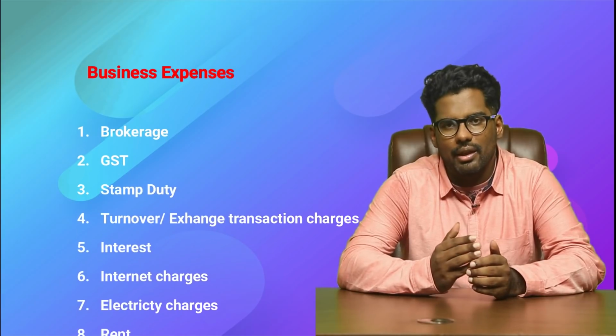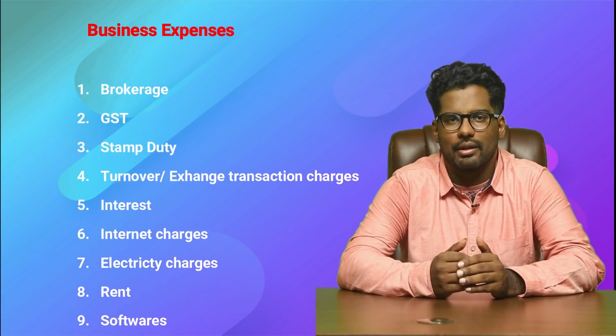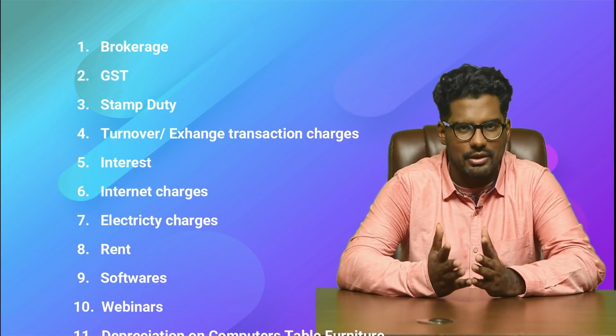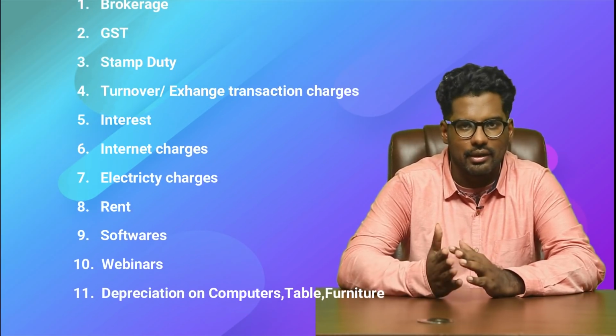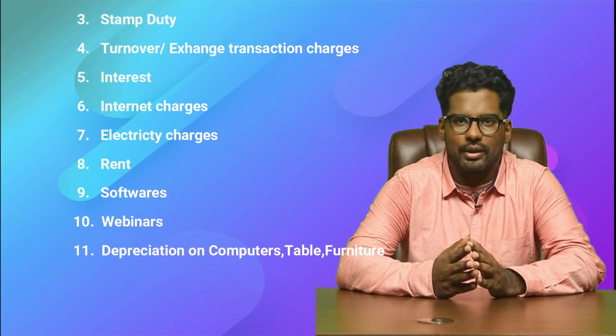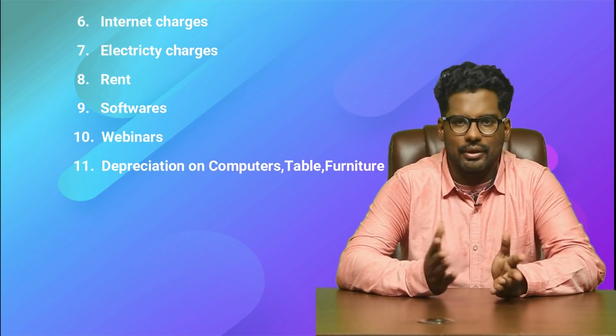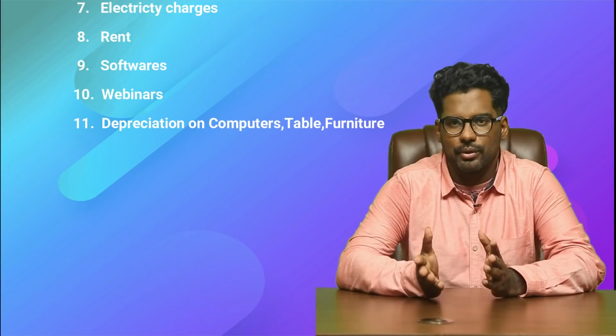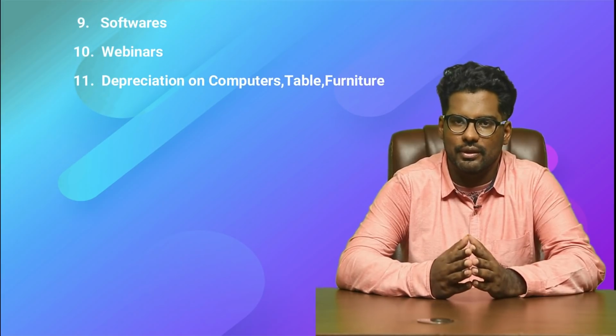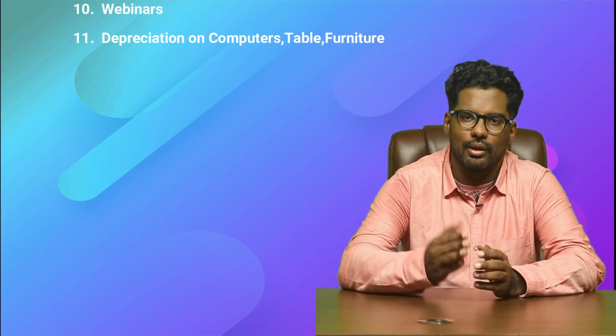If you have borrowed money and used it as capital, then interest will be incurred, internet charges, electricity charges, rent, some software you will be using, some webinars you will be attending, and certain assets like computer, table, furniture, all those depreciation, all these things are definitely allowed.